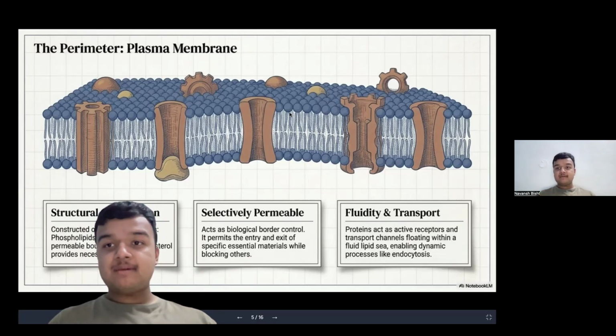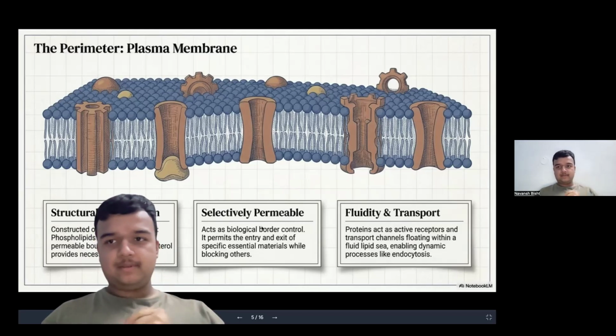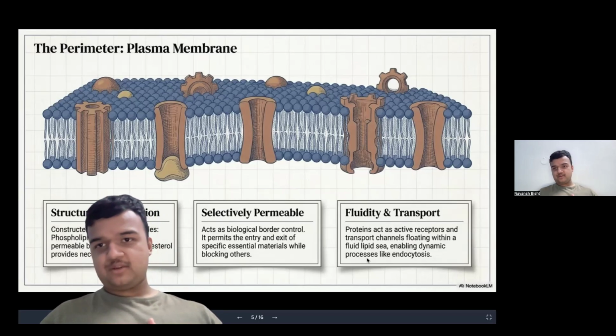Plasma membrane, you can consider it like a net, where only specific substances, fluids, or particles can pass through inside the cell. Now, selectively permeable, like I explained earlier, acts as a biological border control. Fluidity and transfer. Protein acts as an active receptor. Now, what is the definition of receptor?